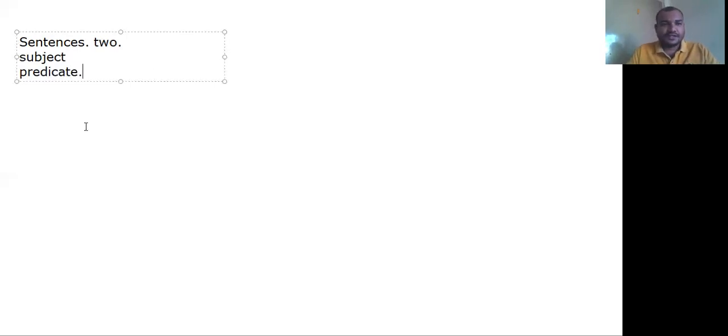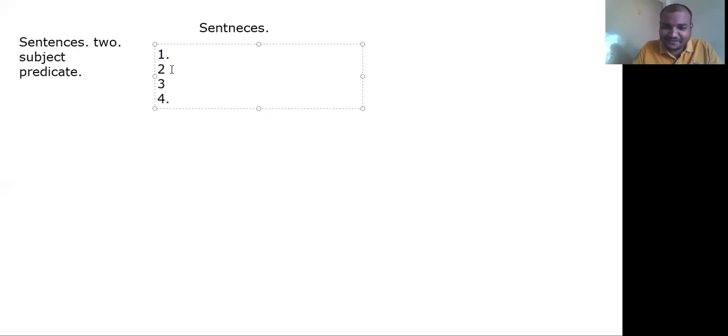So now my simple question is, how many types of sentences are there? Types of sentences. So I'll give a little bit of a hint.